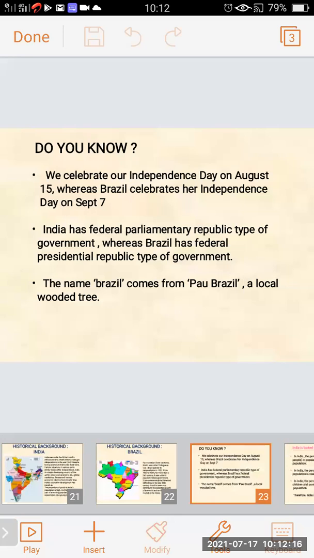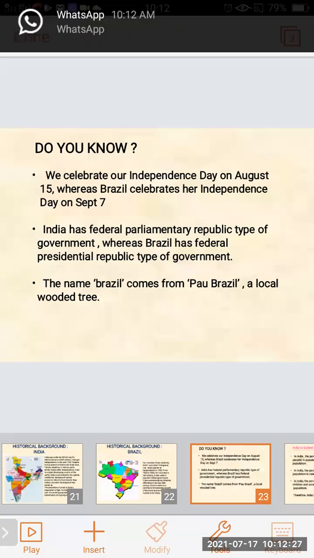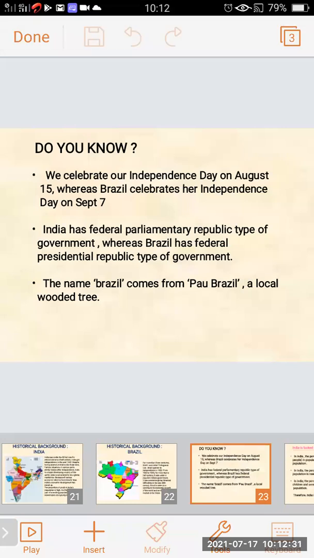We celebrate our Independence Day on August 15. This we all know, that 15 August is our Independence Day. Whereas Brazil celebrates her Independence Day on September 7. So India's Independence Day is 15 August and Brazil's Independence Day is 7 September.